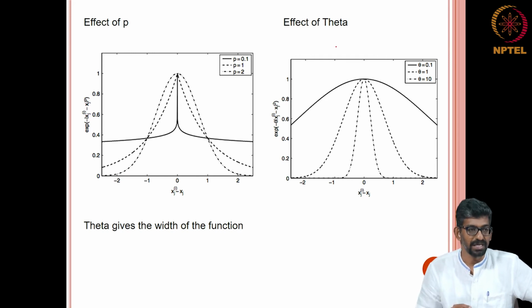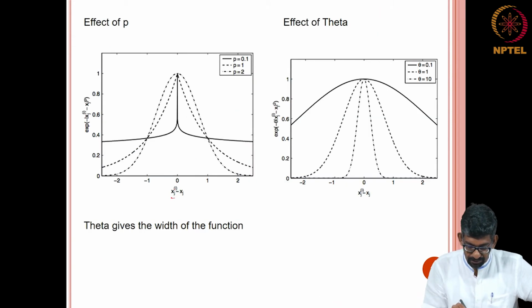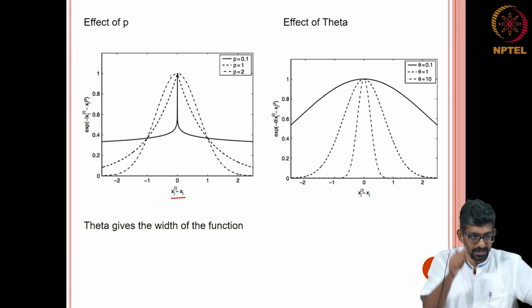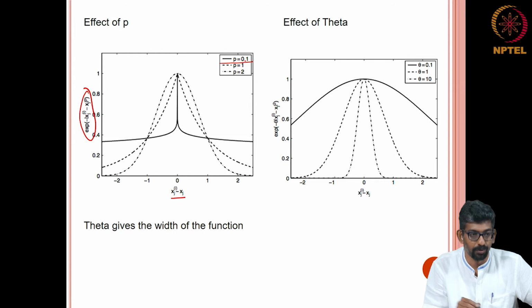Okay. What does p capture? p essentially tells how you are going to penalize this distance, that is all it says. Okay. It also tells you that if xj i minus xj is very close, which means the difference is 0, it is a center and I want to estimate it there, it should give you the same value, and this is my output. So, it should give me the one point exactly at that point. Okay. When I am varying outside, going further away from that, it is still giving me only that value. Okay. So, that corresponds to p equal to 0.1.